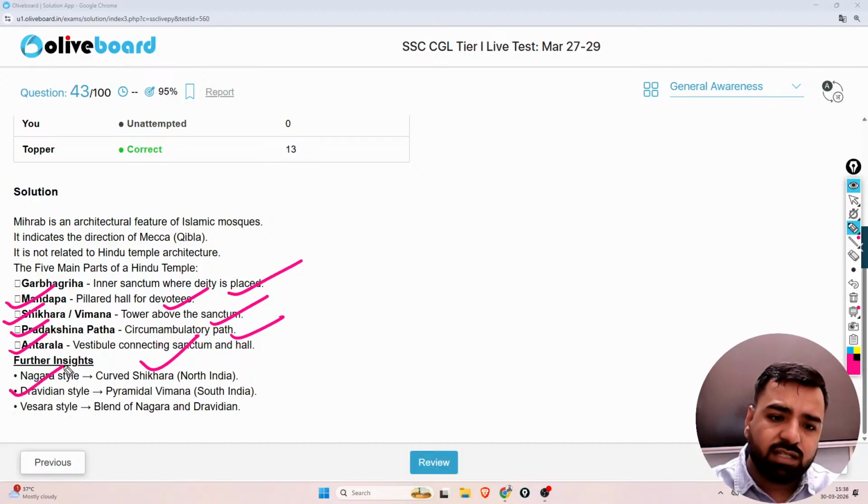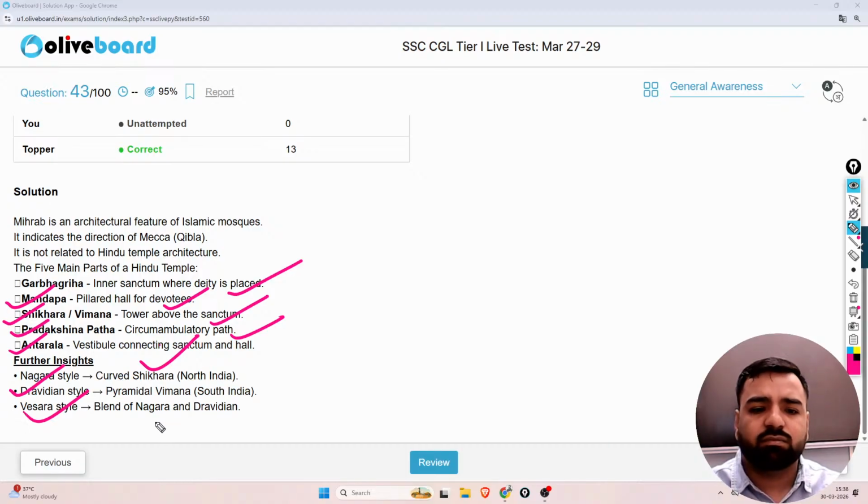Dravidian style is actually the pyramidal Vimana, that is in South India, and Vesara style is a blend of Nagara and Dravidian. That is the combination, right? Next,